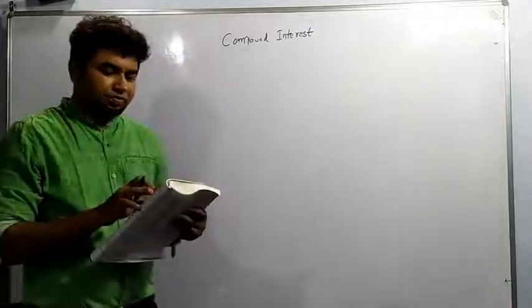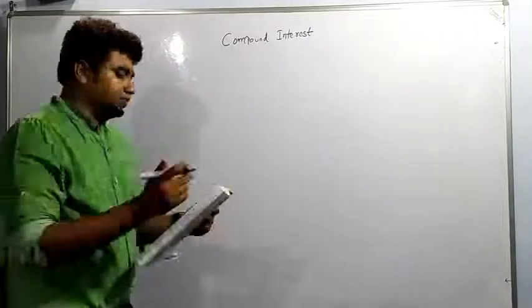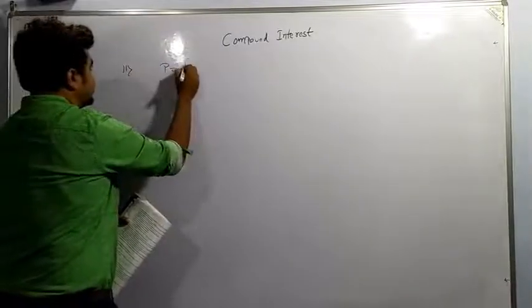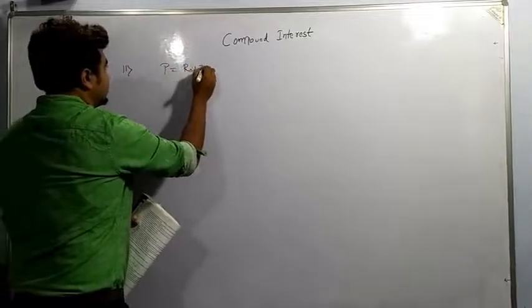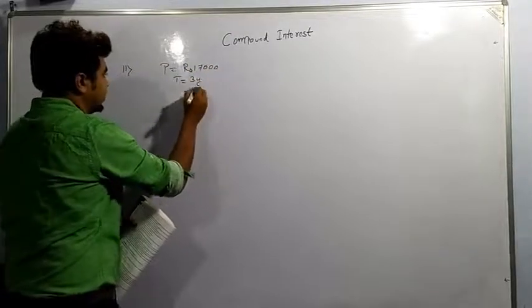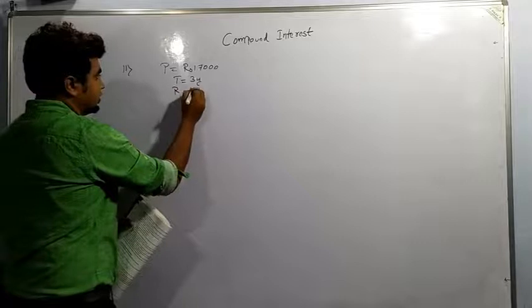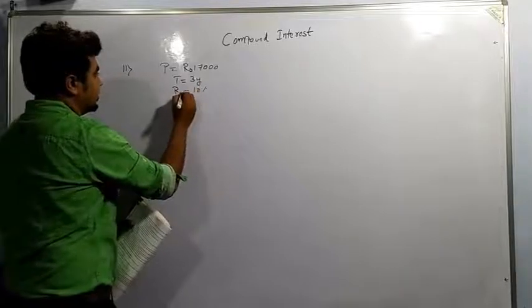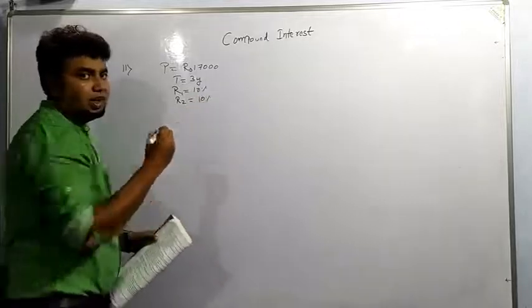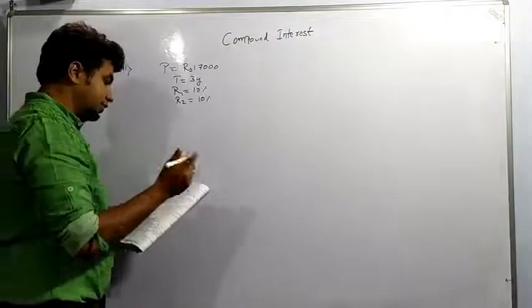So here it is given on 17,000. In question number 11, principal is given rupees 17,000. Time is given for 3 years. We have to find the amount and compound interest. Rate R1 is 10%, R2 is also 10% for the second year, and R3 is given 14%.